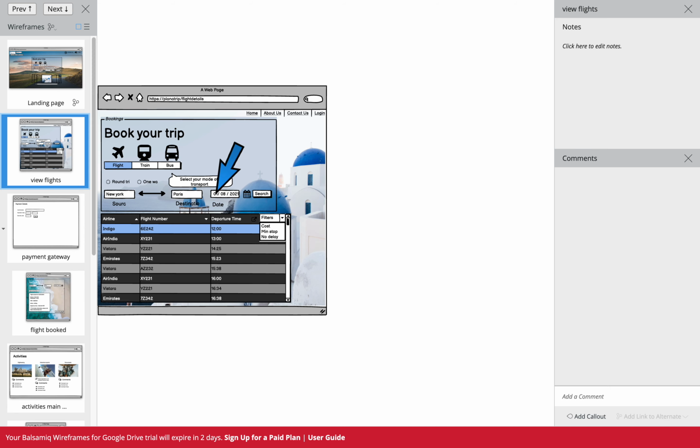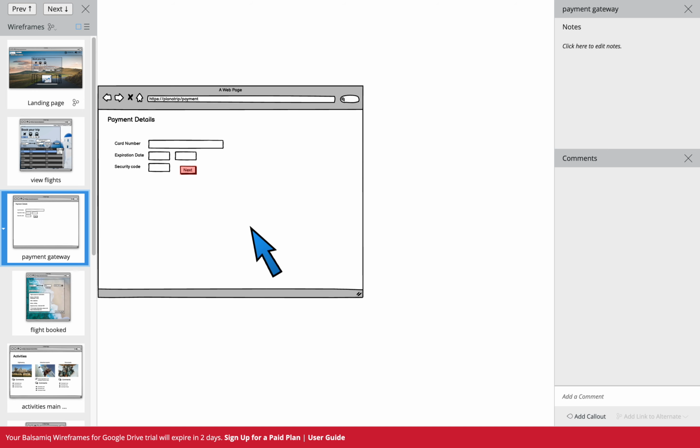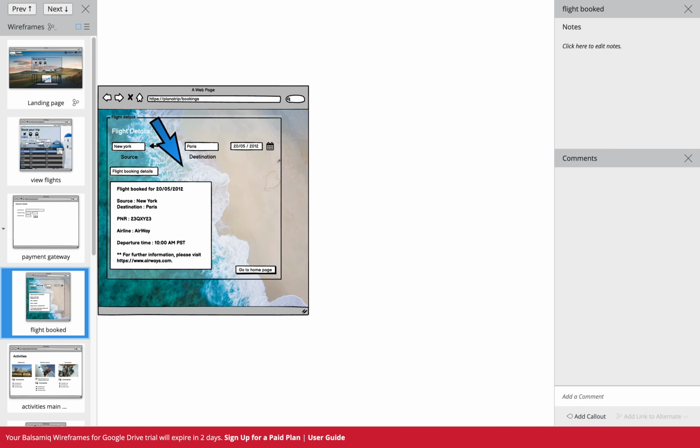Here you see that it's given you information about different flights that are available, and once you click on one of the flights, it will take you to the payment gateway. This page would be common no matter whether you're booking your flights, your stays, or your activities.